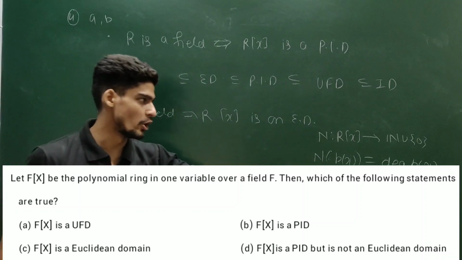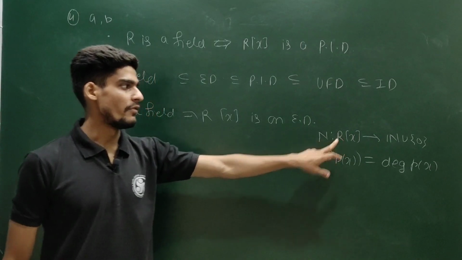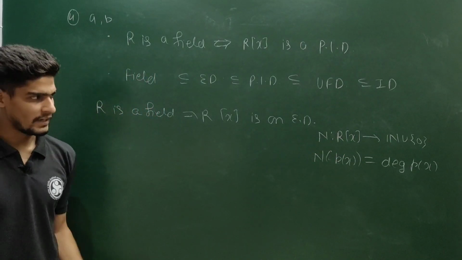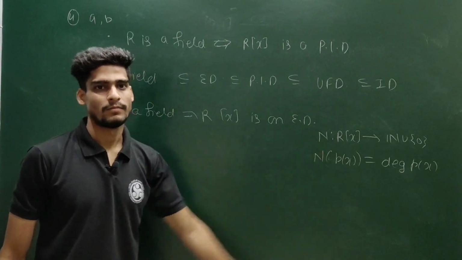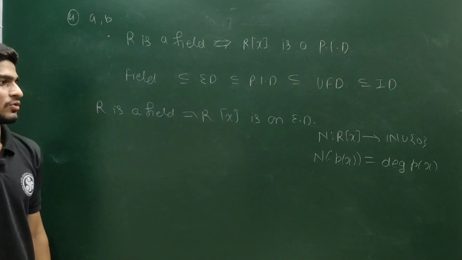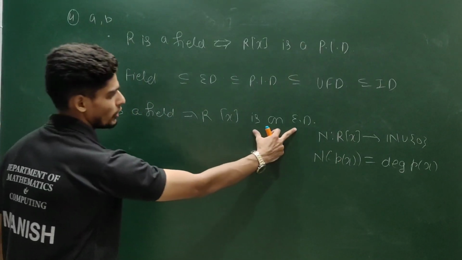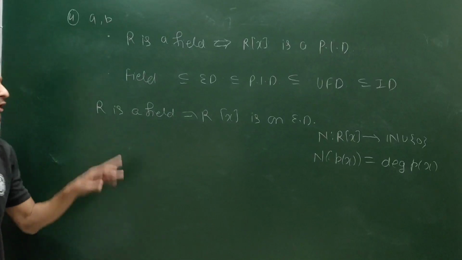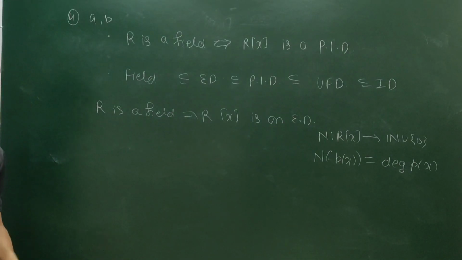So this is a Euclidean norm on R[x] where R is a field, but this you cannot define if you are not over a field. You cannot define it on Z[x]. So this you can define only over a field. So R[x] is a Euclidean domain under this norm. If R is a field, then R[x] is always a Euclidean domain.